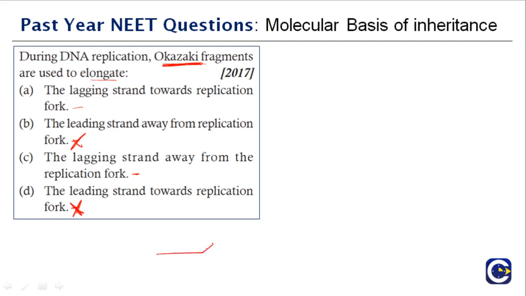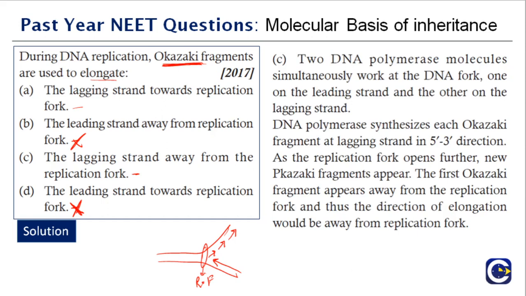And then, if you remember the lecture on replication, the lagging strand is always synthesized in small units away from the replication fork. This area is the replication fork, and the lagging strand is always synthesized away from the replication fork, and the leading strand is always synthesized towards the replication fork. So just remember this, or go back and see the lecture video and it will become more clear. So then what is the right answer? The right answer is option C, the lagging strand away from the replication fork.